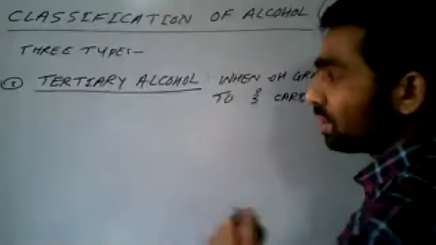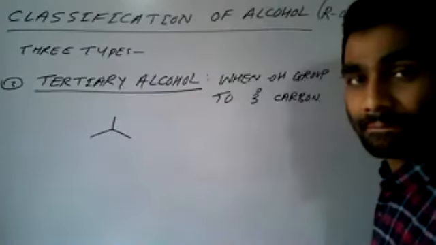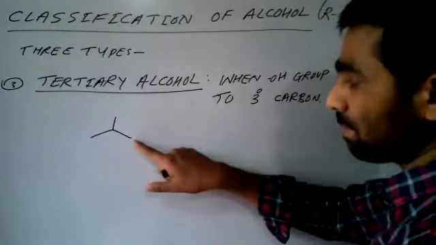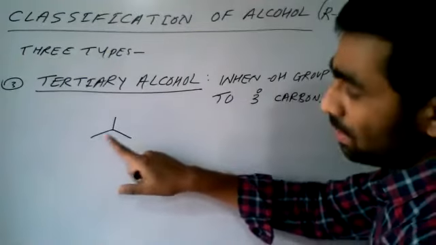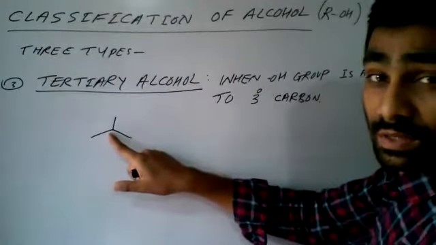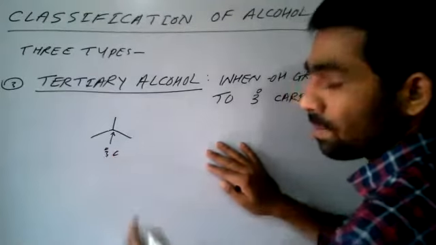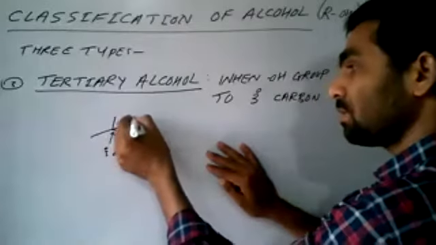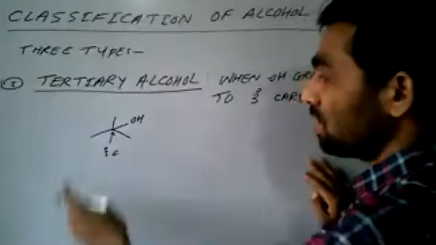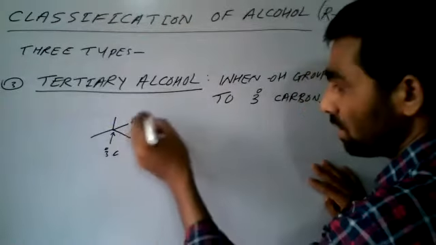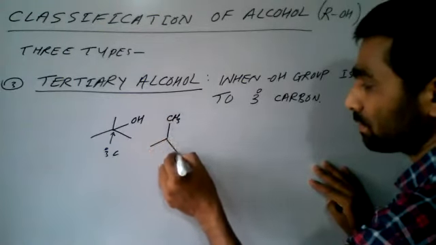Example. First find the tertiary carbon. You see, let us take isobutane. In isobutane, this is a primary carbon. This is also a primary carbon. This is also a primary carbon. But what about the middle one? That is a tertiary carbon. And if OH is attached to that carbon, this is an example of tertiary alcohol. And what is the name of this compound? Tertiary butyl alcohol. We can write this like this also. See here.